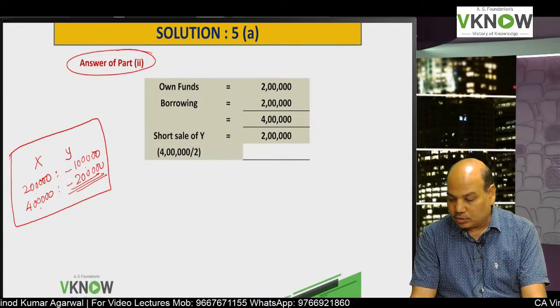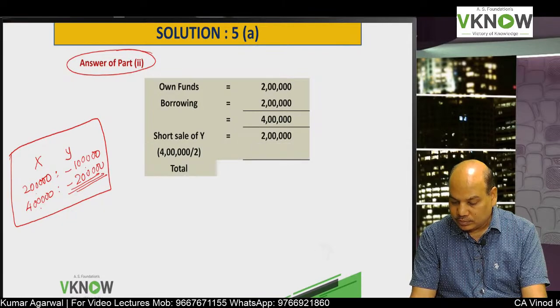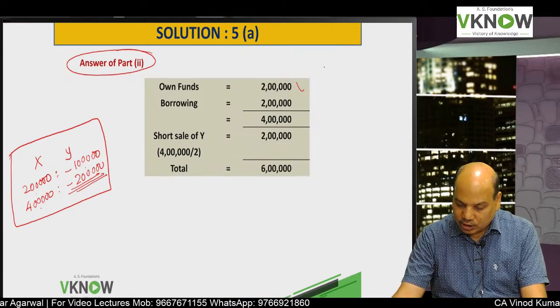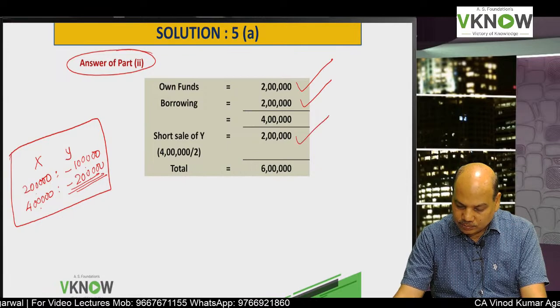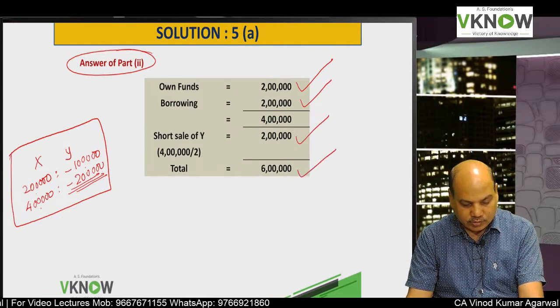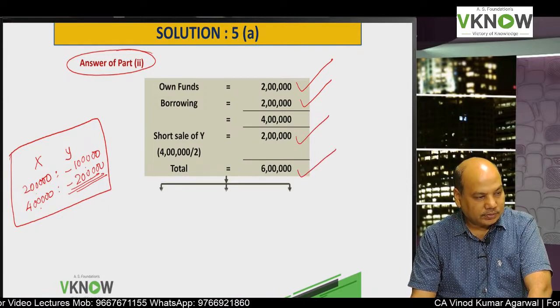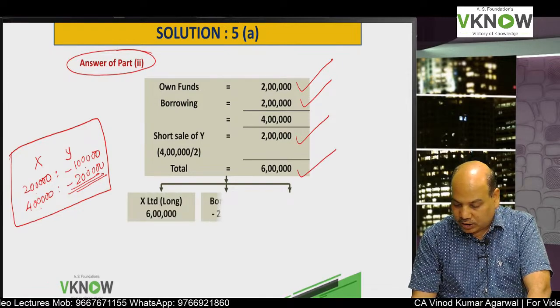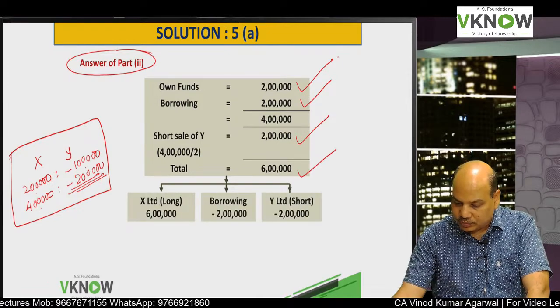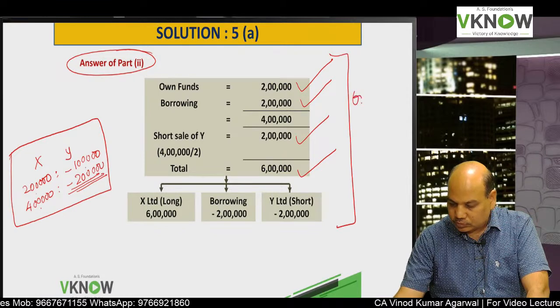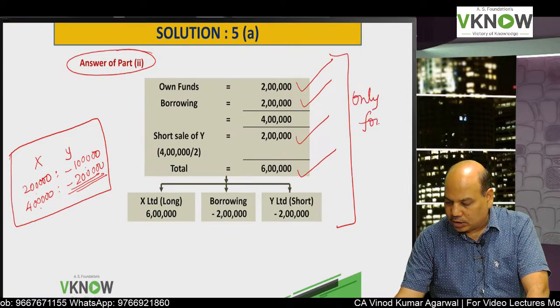So the amount available now is 6 lakh rupees. 2 lakh plus 2 lakh plus 2 lakh is equal to 6 lakh. Now write down the breakup once again for presentation. This is only for understanding.